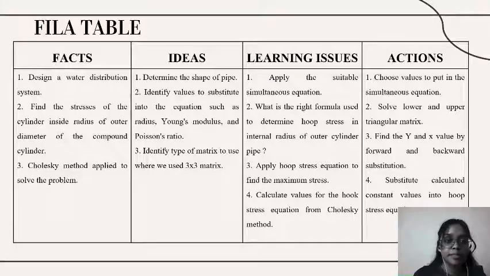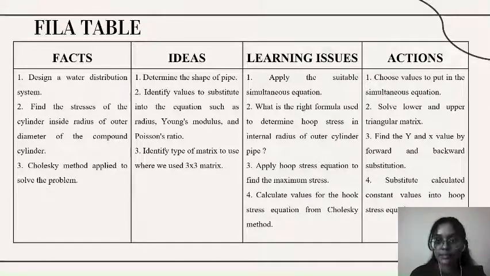Next is the Cholesky method applied to solve the problem, where we use a 3 by 3 type of matrix in this problem. Next are the learning issues. First of all, apply the suitable simultaneous equation, where we choose the correct values to put into the simultaneous equation. The second learning issue is to determine the Hooke stress and apply the Hooke stress equation to find the maximum stress. And next, we calculate values for the Hooke stress equation from the Cholesky method.